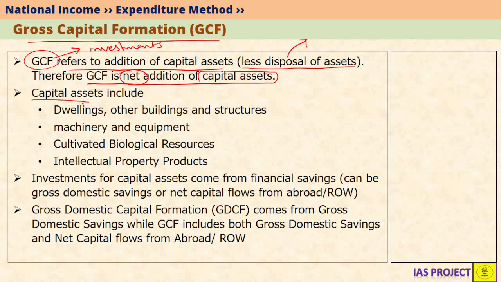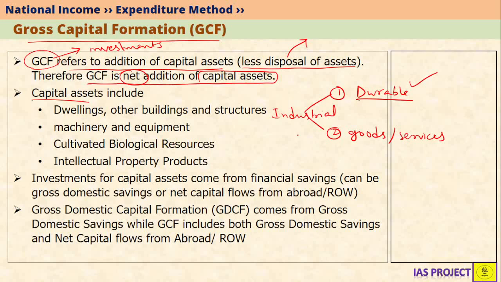Now what are capital assets? We know a simple definition for capital assets. Capital assets are those assets which are durable in nature and they are used for production of further goods and services. So capital assets have two properties. First property is they are durable. That means they are not damaged within 1 year or 2 years. Generally they last for more than 3 years. Also, capital assets are involved in production of other assets or other goods and services. Example, we have seen industrial machinery. Industrial machinery is not damaged in, let's say, 1 year or 2 years. They are used for many years, and industrial machinery is used for production of other goods and services.